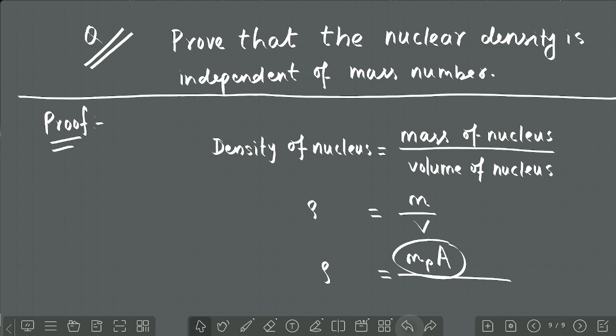So now what will we do? Volume of nucleus. What is volume of nucleus? That is 4 by 3 pi r cube. What is r? R is the radius of the nucleus. Just before we understood that radius of the nucleus is R naught into A to the power 1 by 3. Yes or no? So now we'll substitute that. So what is coming here?